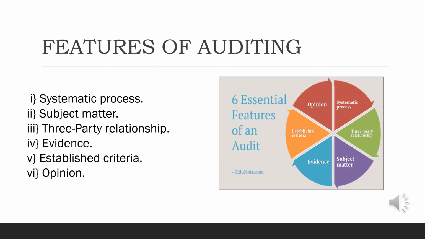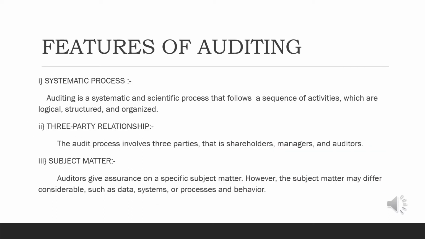Features of auditing. There are 6 essential features of audit. They are systematic approach, subject matter, three-party relationship, evidence, established criteria and opinion. Systematic process: auditing is a systematic and scientific process that follows a sequence of activities which are logical, structured and organized. Three-party relationship: the audit process involves 3 parties, that is the shareholders, managers and auditors.